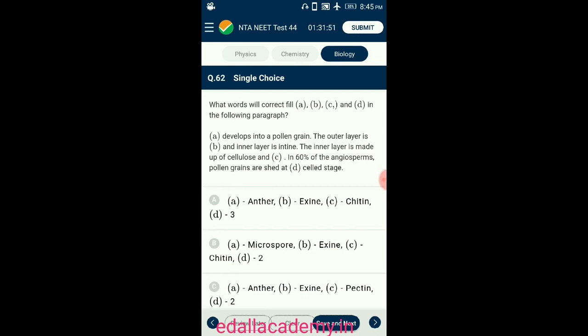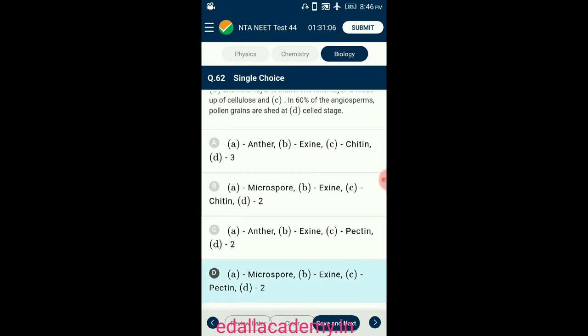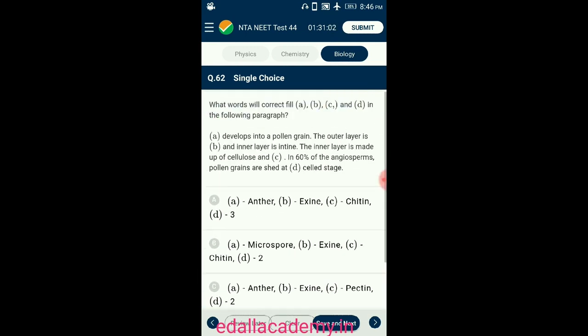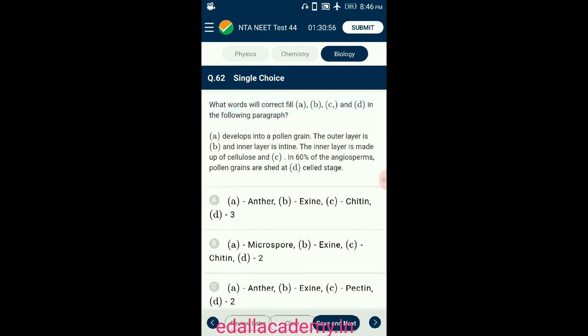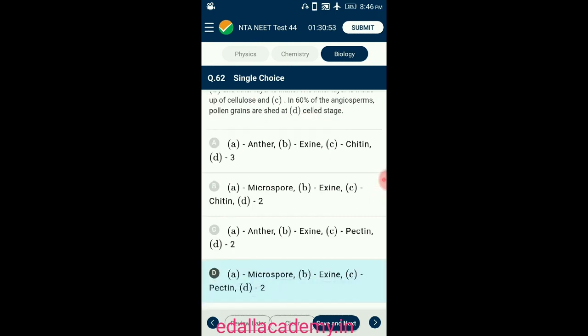Question number 62. Correctly fill A, B, C and D in the following paragraph. The microspore develops into the pollen grain. The outer layer is called exine. The inner layer is called intine and it is made up of cellulose and pectin. In 60% of angiosperms, pollen grains are shed at the 2-celled stage. In others, they are shed at the 3-celled stage as the generative cell divides mitotically to form 2 male gametes. So the answer for this question is option D. A represents microspore, B represents exine, C represents pectin and D represents 2. So the correct option for this question is option D.